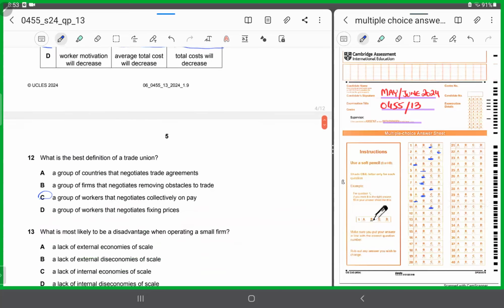Number 12. Number 12 says, what is the best definition of a trade union? Now, A says a group of countries that negotiates trade agreements. Incorrect. Trade union is what?